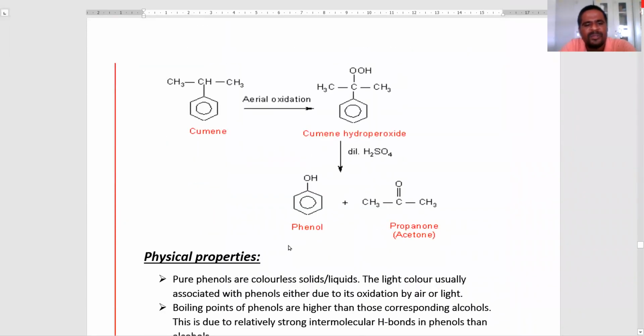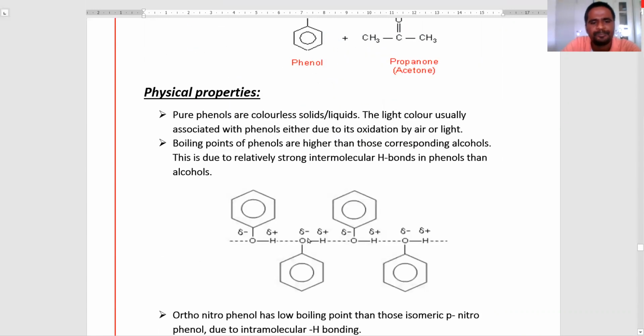Next we see the physical properties of phenol. Physical properties of phenols: generally, pure phenols are colorless solids and liquids.